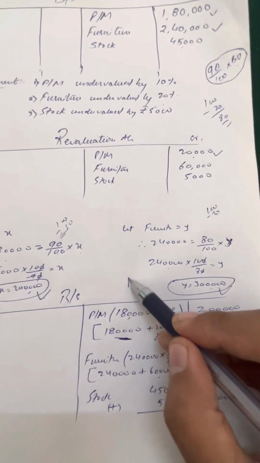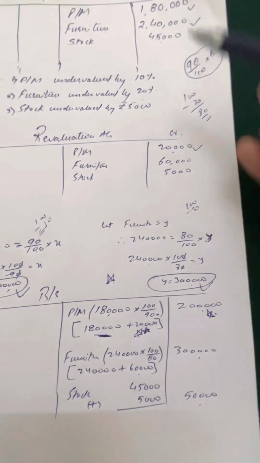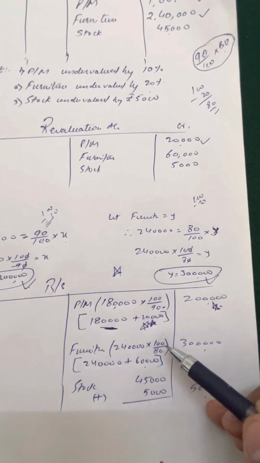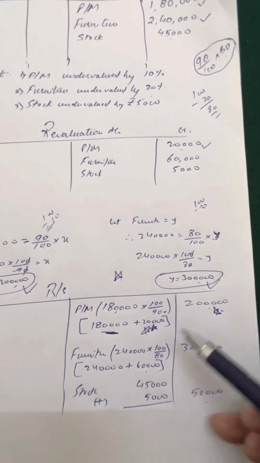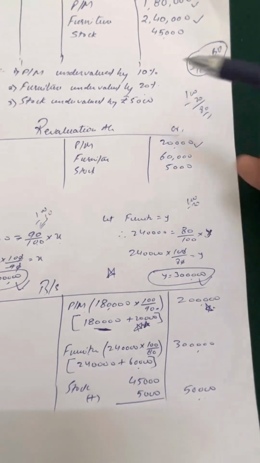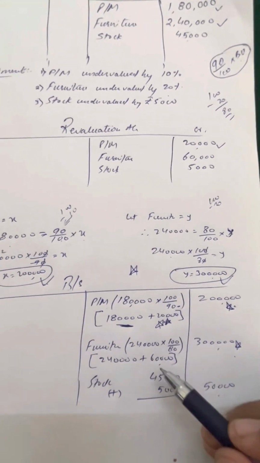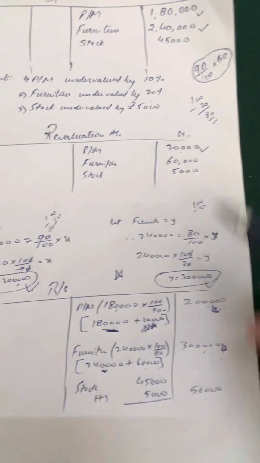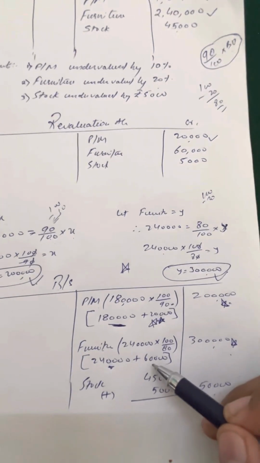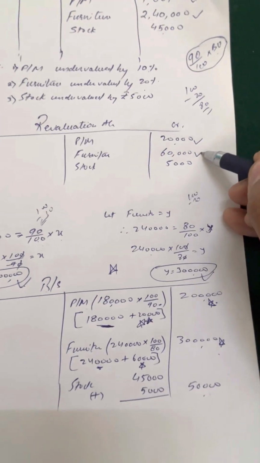If you don't want to give this explanation, you can do it directly: furniture in the bracket, this 2,40,000 multiplied by the reciprocal of the percentage remaining, meaning 100 upon 80. I repeat again, if you have 10%, you will take directly 90. If you have 20, you will take 80. So the actual book value for furniture is 3 lakh. It was previously 2,40,000 in the question. Now we have to increase it by 60,000. So increase in asset, revaluation, credit side.